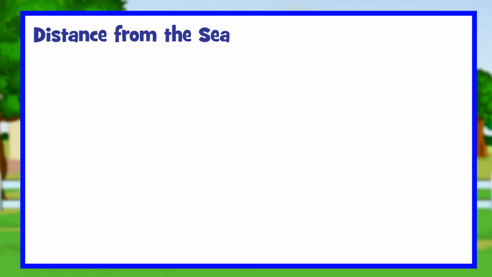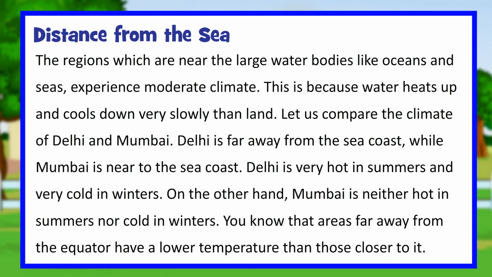Distance from the sea. The regions which are near the large water bodies like oceans and seas experience moderate climate. This is because water heats up and cools down very slowly than land. Let us compare the climate of Delhi and Mumbai. Delhi is far away from the seacoast, while Mumbai is near to the seacoast. Delhi is very hot in summers and very cold in winters. On the other hand, Mumbai is neither hot in summers nor cold in winters.